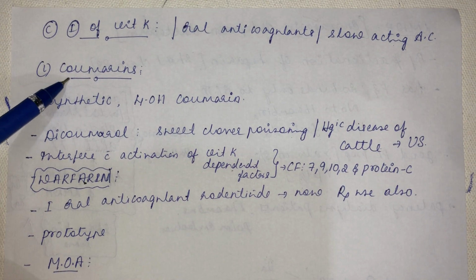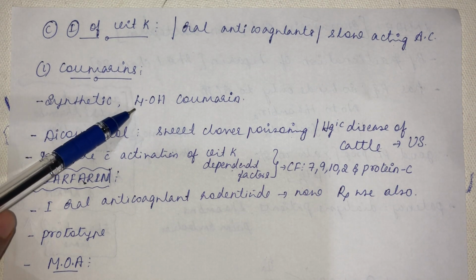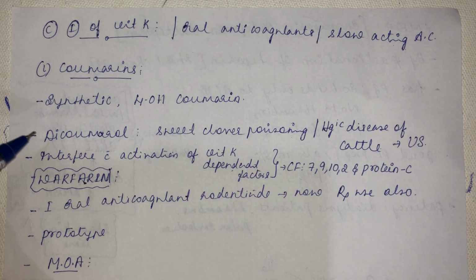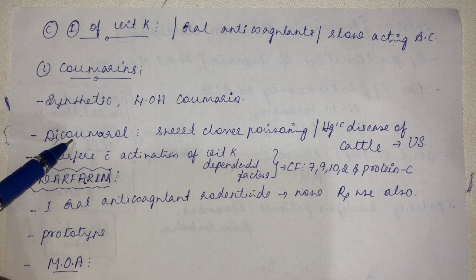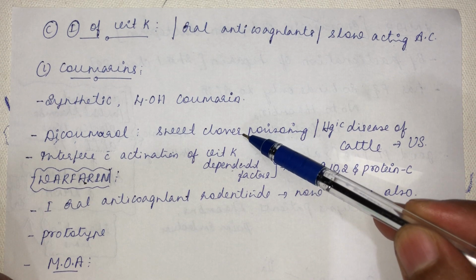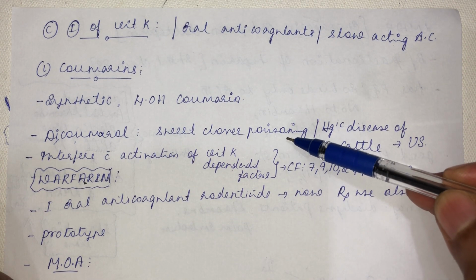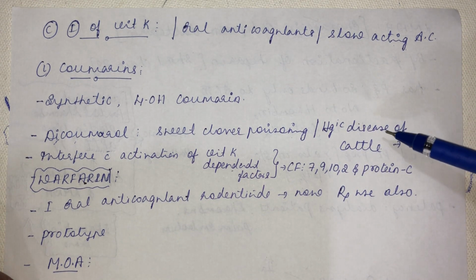These coumarins are generally synthetic in nature and they are all derivatives of 4-hydroxycoumarin. There is one compound called dicumarol, which will be studied under toxicology. For the time being, dicumarol is obtained from sweet clover, which used to grow in plenty in the United States, and it used to cause sweet clover poisoning during the 1970s. It also caused hemorrhagic disease in cattle.